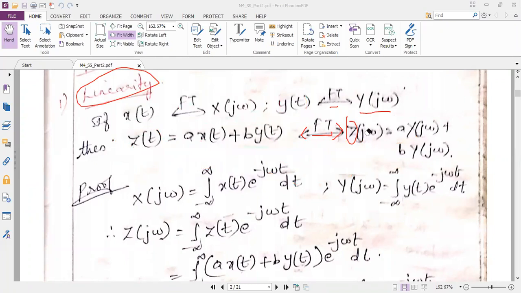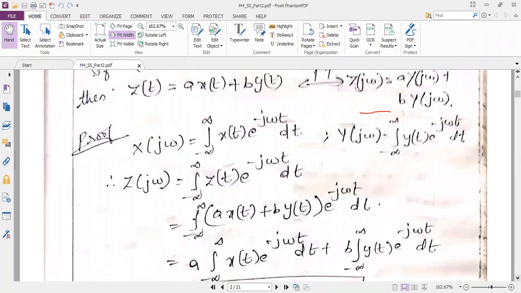So we need to give the proof for this. It is very simple. But normally the linearity property they do not ask in the exam. They will ask time shift, frequency shift, Parseval's, modulation, convolution, like the properties will be asked predominantly in the exam. Okay. So now the first step is I should know.